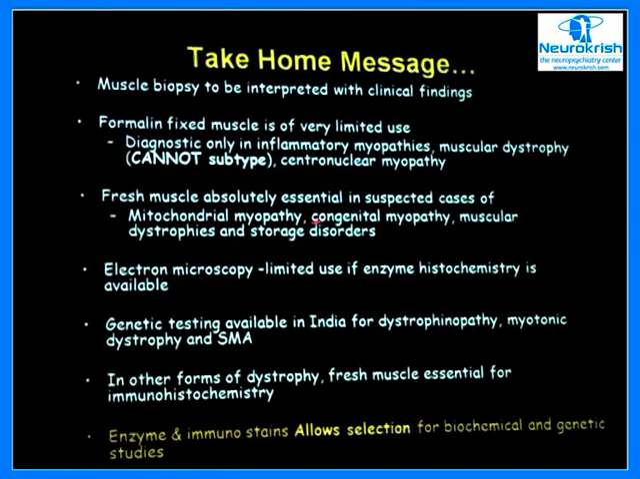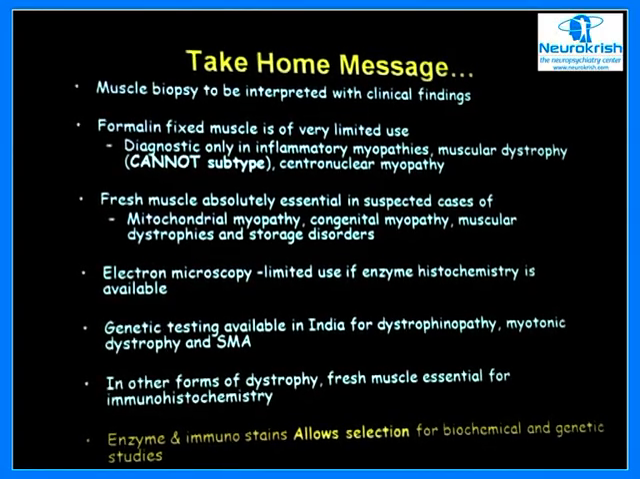Fresh muscle is of course important for all these conditions. Electron microscopy has limited use, only for congenital myopathies when you don't have enzyme histochemistry, and of course the metabolic disorders. Genetic analysis is now available for dystrophinopathies, myotonic disorders, and spinal muscular atrophies. Only when you fail to find genetic mutations in them can you send a muscle biopsy. For the other forms of dystrophies, you absolutely require fresh muscle.